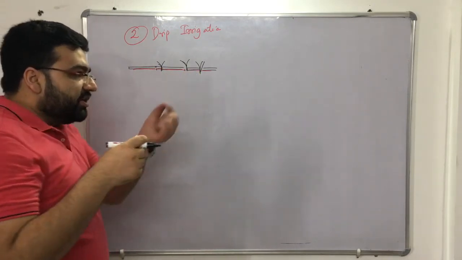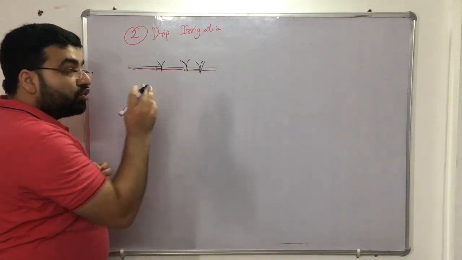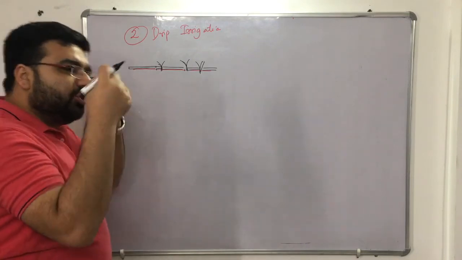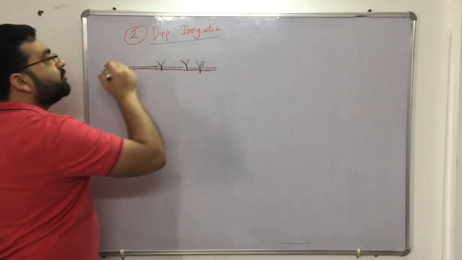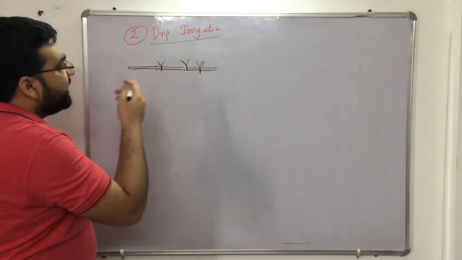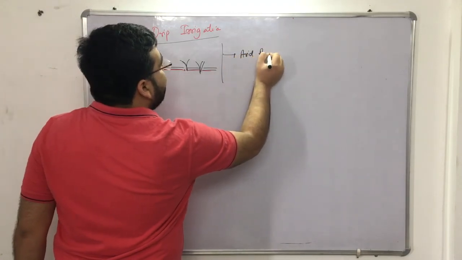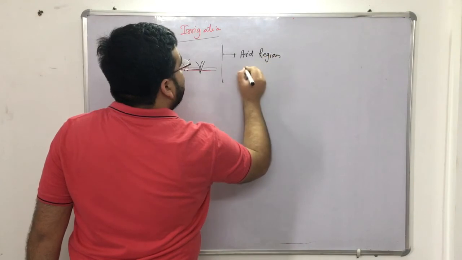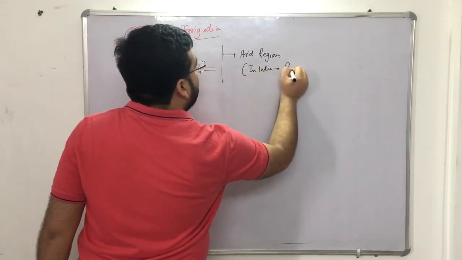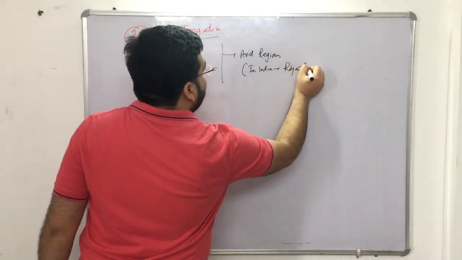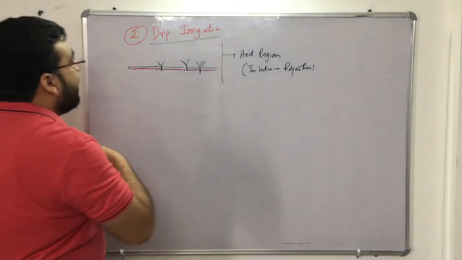So what will be happening? Drip by drip, drop by drop, the water will go directly to the roots of the plant. There will be no evaporation losses, and this type of irrigation is known as drip irrigation. Generally, it is adopted for arid regions, in India generally Rajasthan. So this type of irrigation is generally done, right? But this type of irrigation is also very costly. So we also have another type of irrigation.